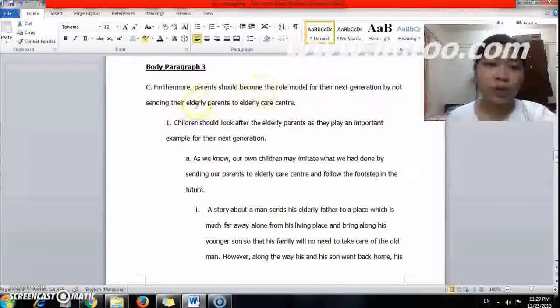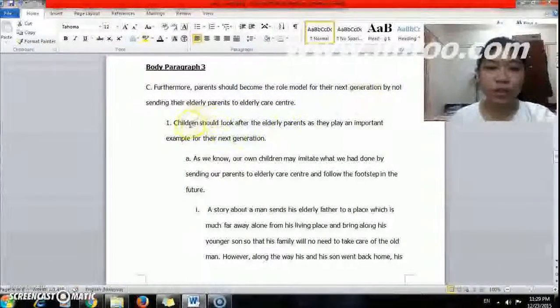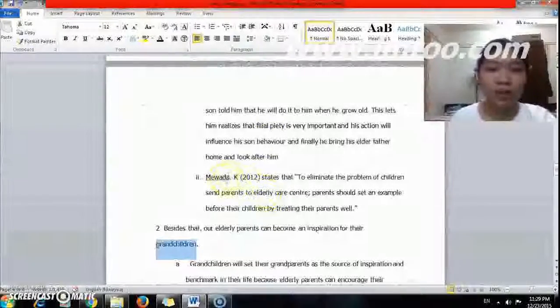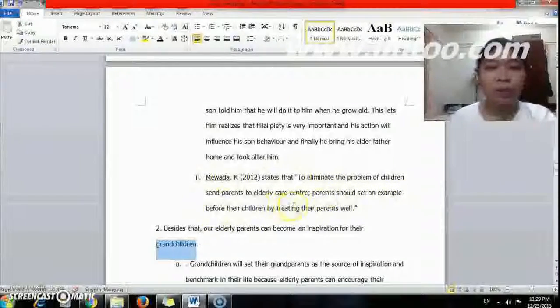For body paragraph 3, the topic sentence is that parents should become a role model for the next generation. The first supporting point is that children play an important example for the next generation. As a supporting point, children may imitate the actions we do to our parents and follow in our footsteps in the future. As said by Mawada, parents should set an example before their children by treating their parents well.